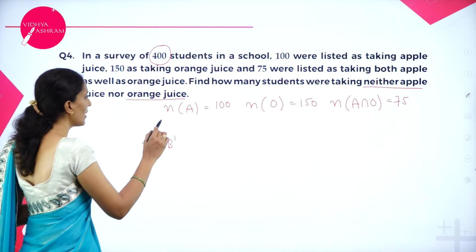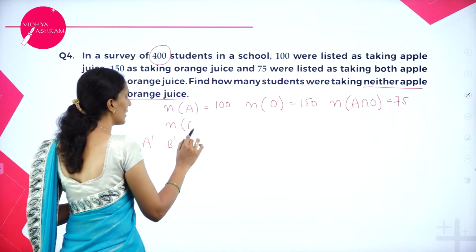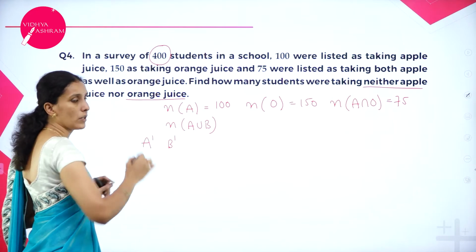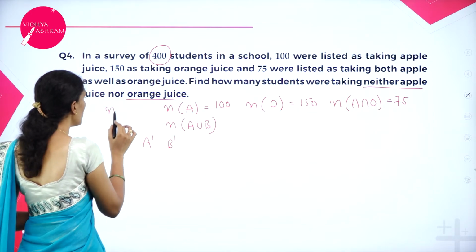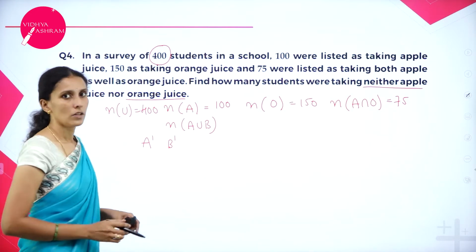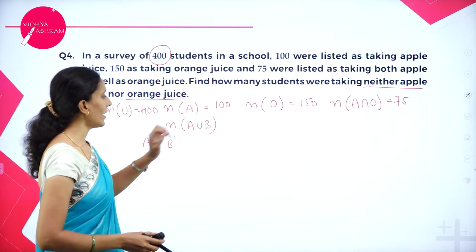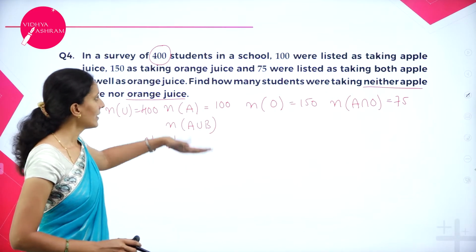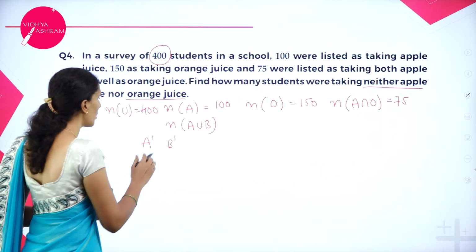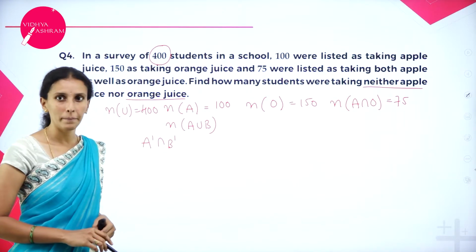So that means I am supposed to calculate here A union B. Then what is this 400? So this 400 is your universal set. So first let me find A union B. Then I'll take the complement of A union B. That is your A dash intersection B dash.